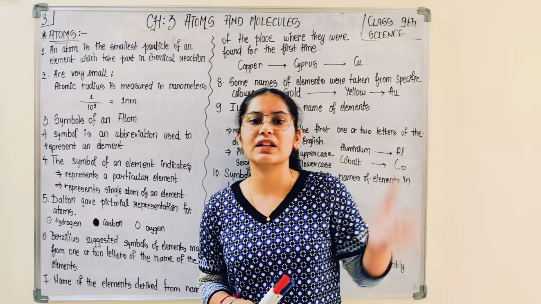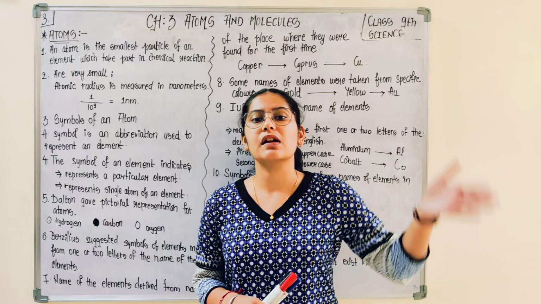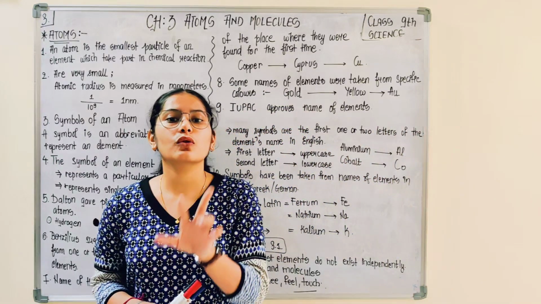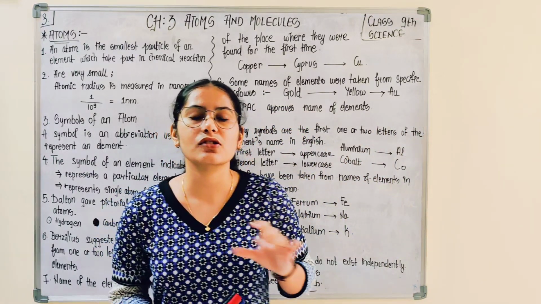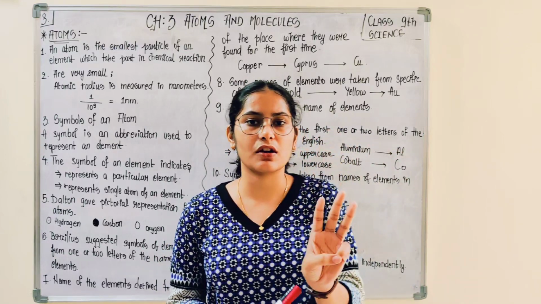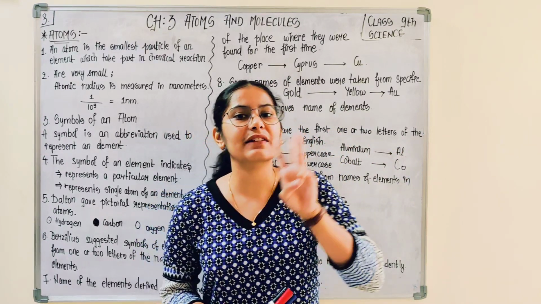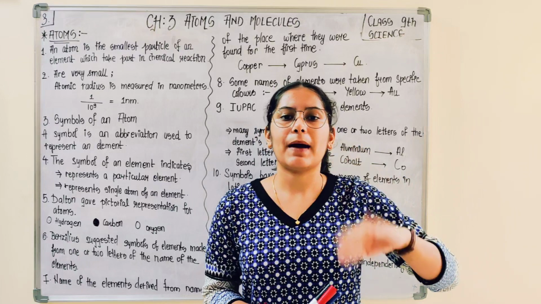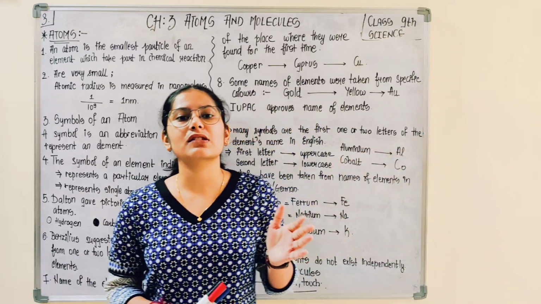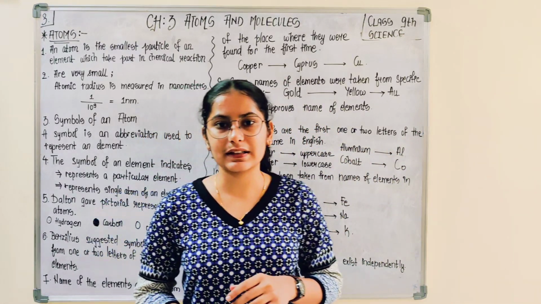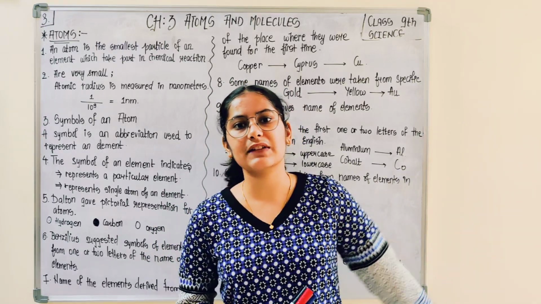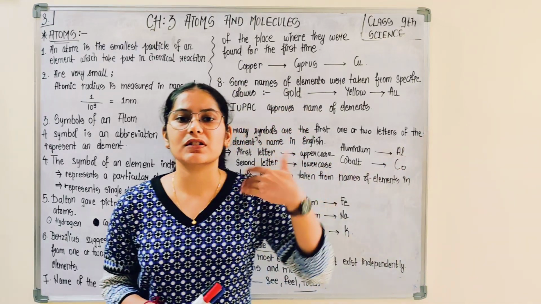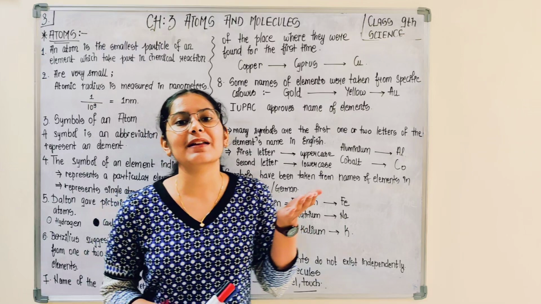Dalton was able to give this atomic theory, these postulates, on the basis of two things. First, the philosophies given by 3 philosophers, of which 2 were Indian and 1 was Greek, on the divisibility of matter. Second, the experimental proof.